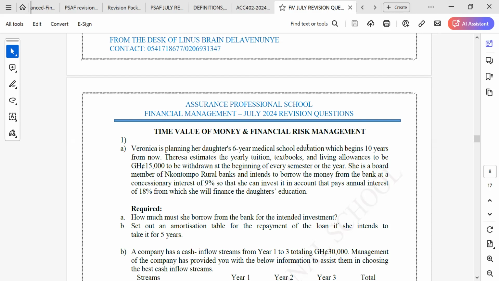Required. A. How much must she borrow from the rural bank for the intended investment? B. Set out an amortization table for the repayment of the loan if she intends to take it for 5 years.